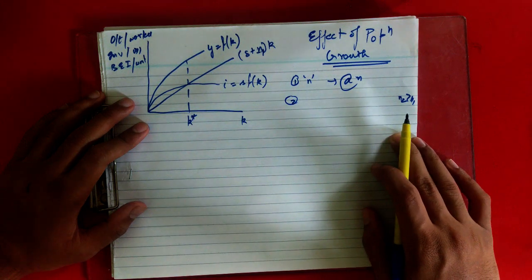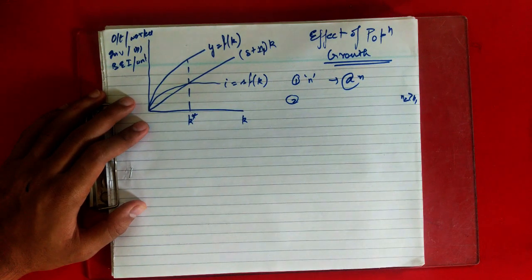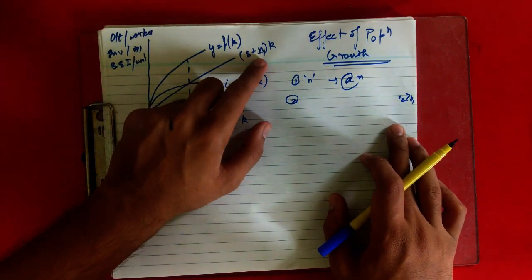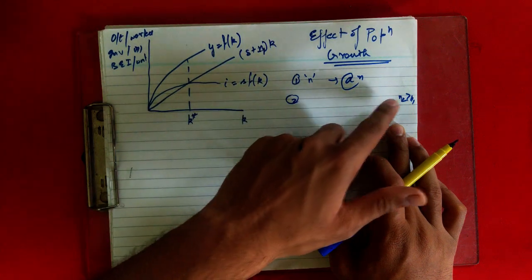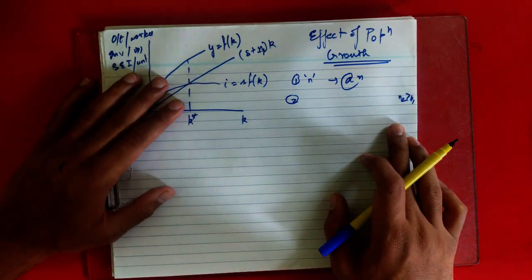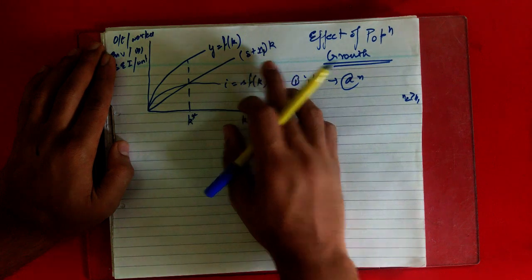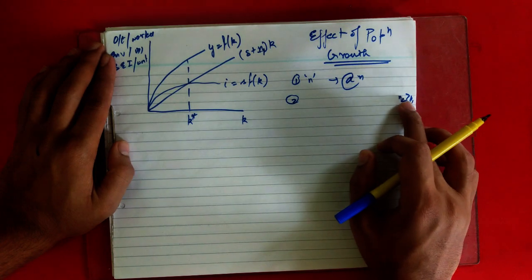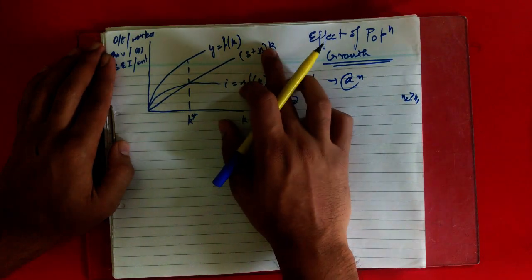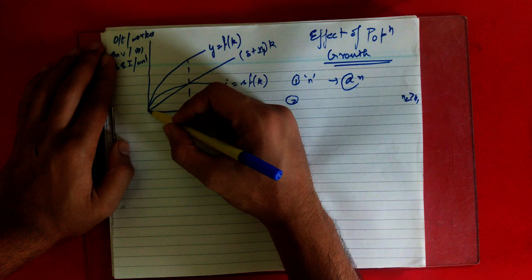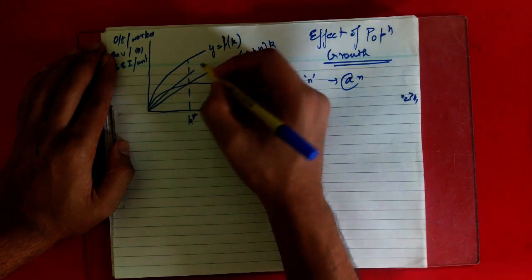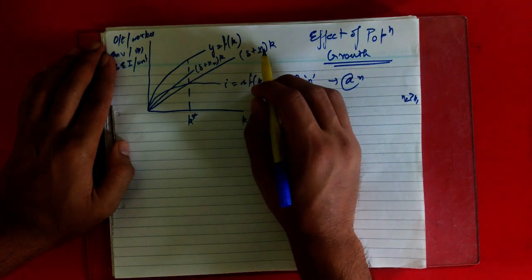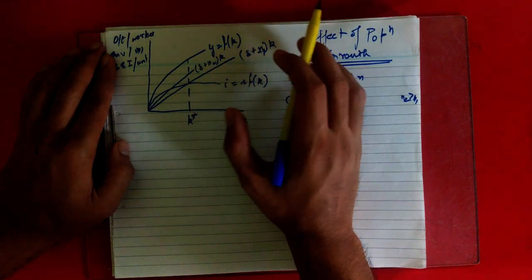Okay, so now what will happen? It will increase the slope, because it was delta plus n1. Now n2 is greater than n1. This is of another country and this is of India, let's say. So n2 is greater, so it will increase the slope, it gets steeper, so it will be like this, delta plus n2 into k. And since we are only taking population into consideration, there won't be a change in any other factor.